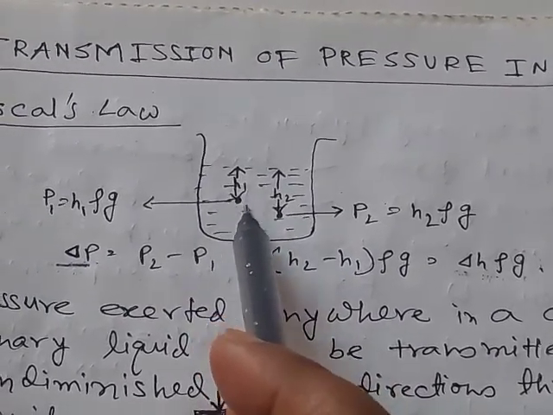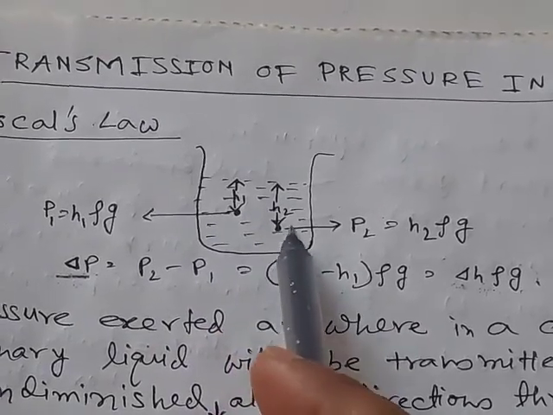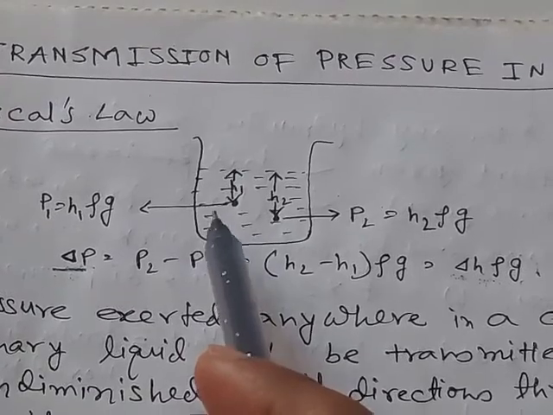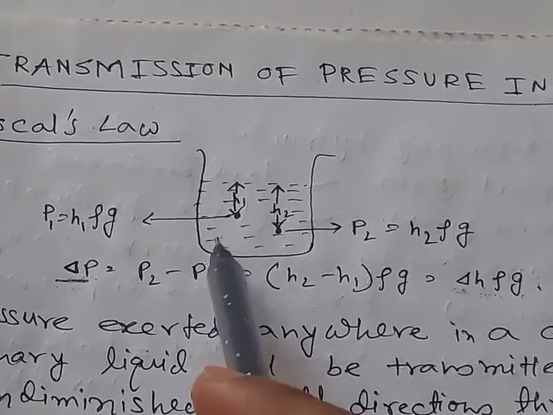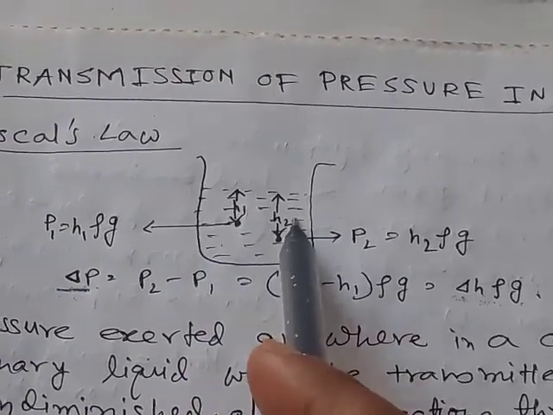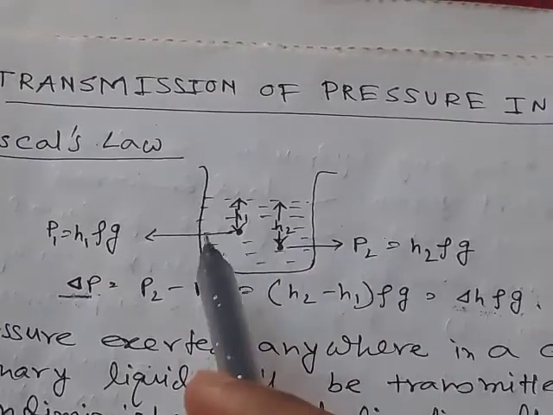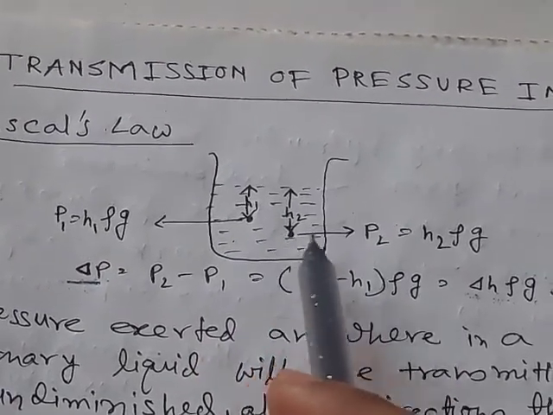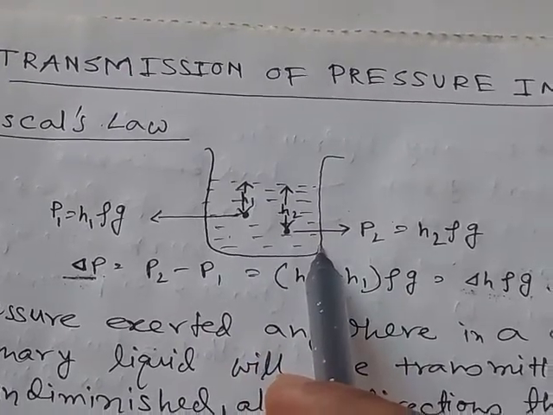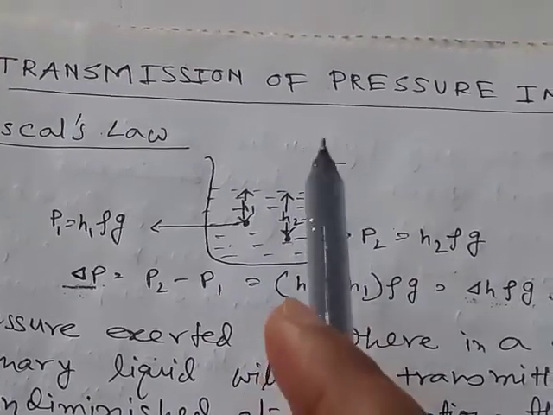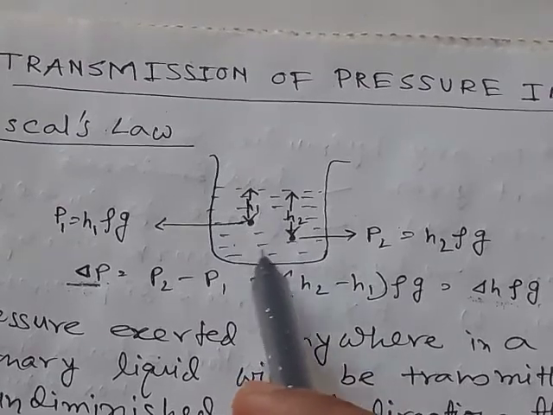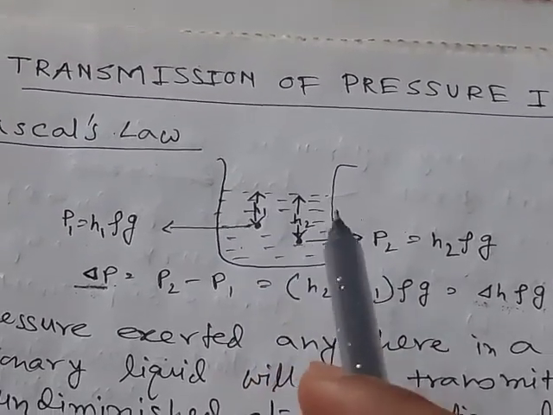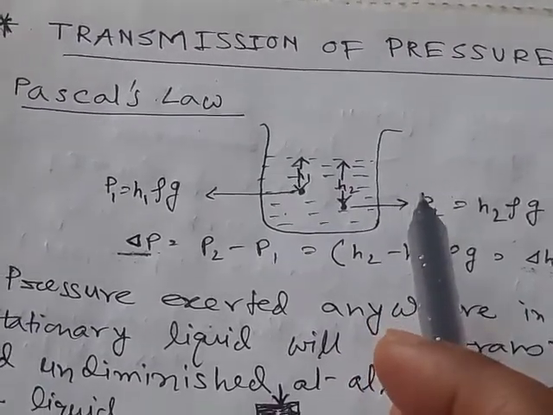Here if we increase 5 Newton pressure, then here there will also be an increment of 5 Newton. At another point there will also be an increment of pressure by 5 Newton, and here also. So all over the liquid there will be an increment of pressure by the same amount. That is, the increased pressure is transmitted throughout the liquid by the same value. That is Pascal's law.